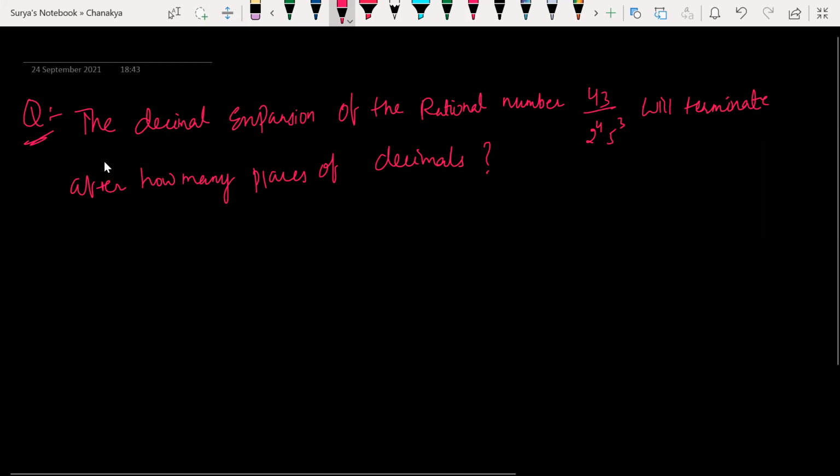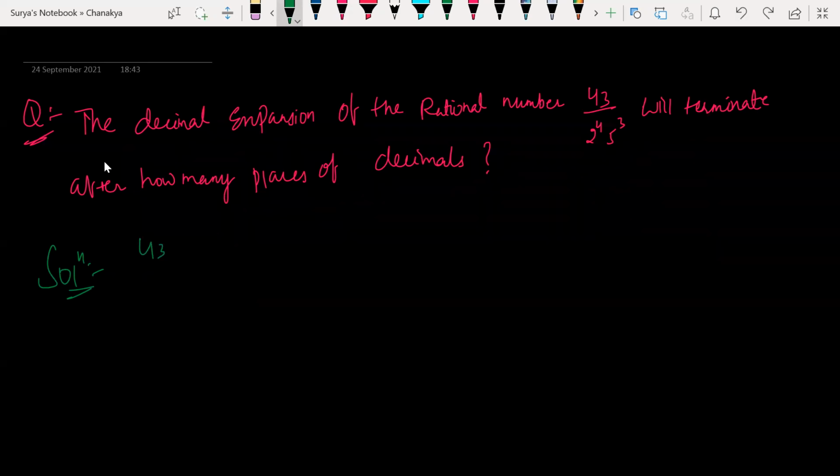So how can I solve this? How can you calculate this? After how many places? Tell me.